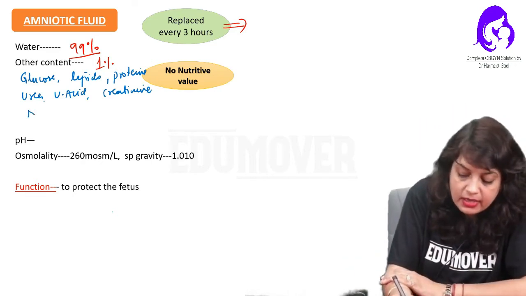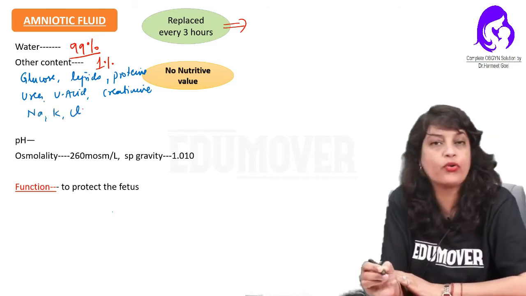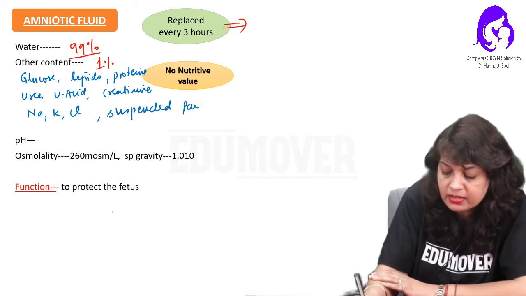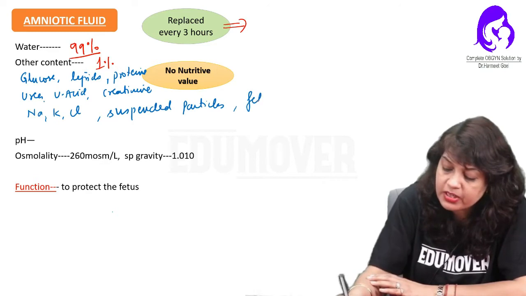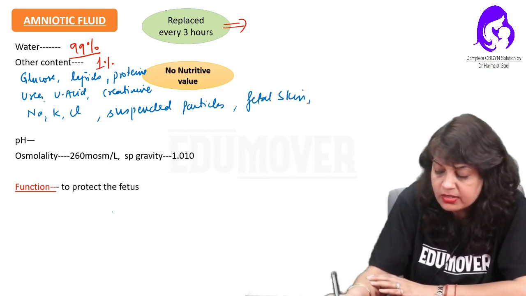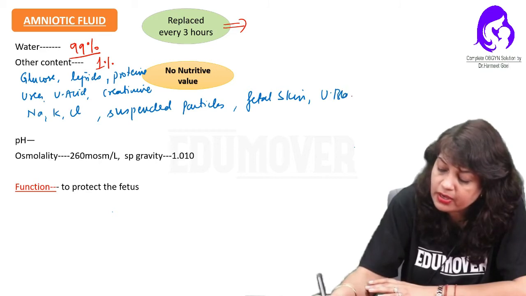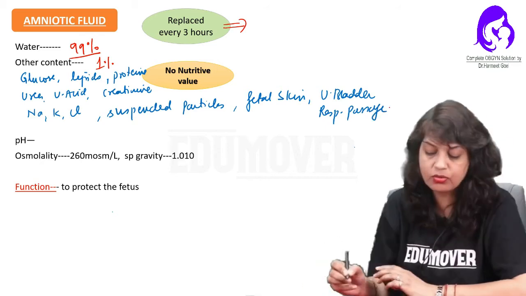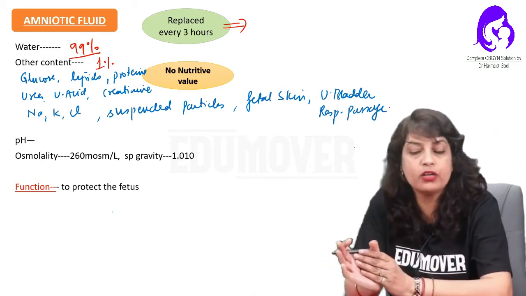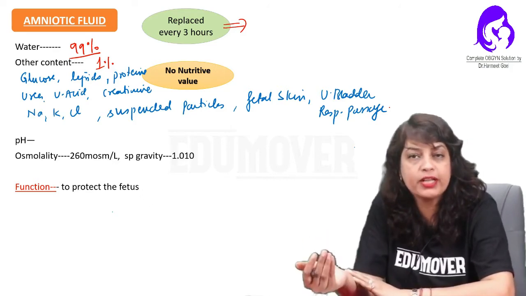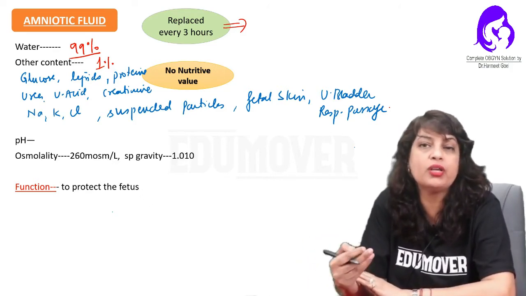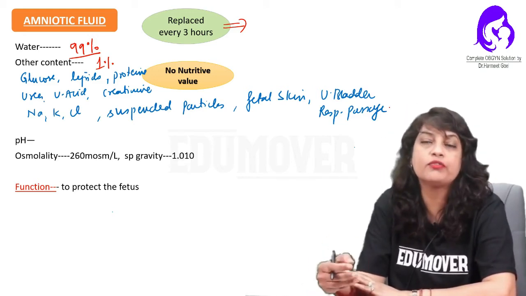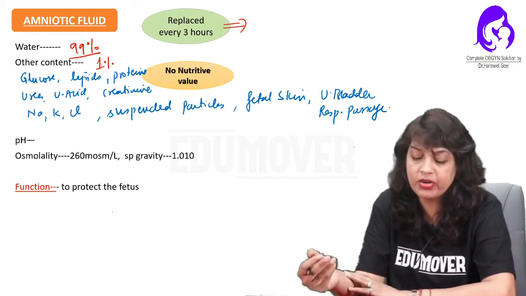Then electrolytes like sodium, potassium, chloride. Then also suspended particles from desquamated fetal skin cells, from the urinary bladder, from the respiratory passages. So 99% water, 1% other content: glucose, lipids, proteins, then waste products like urea, uric acid, creatinine, then electrolytes, sodium, potassium, chloride, then suspended particles of the fetal skin, bladder or the respiratory passages.